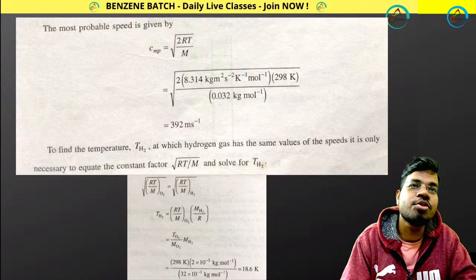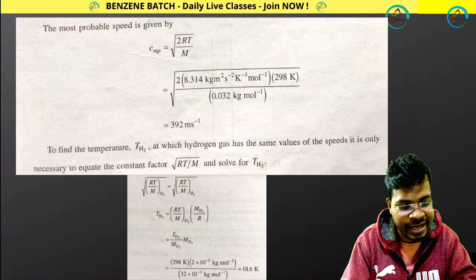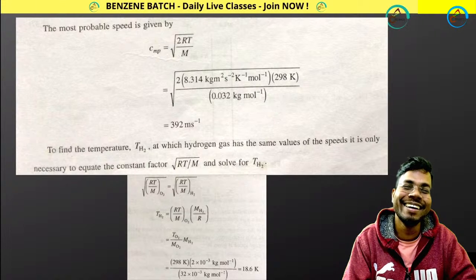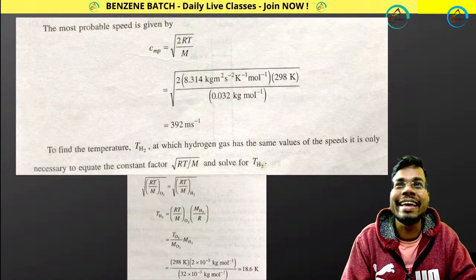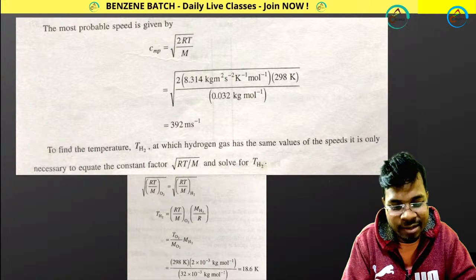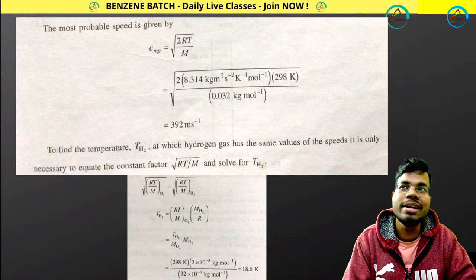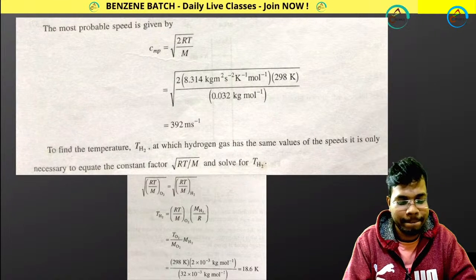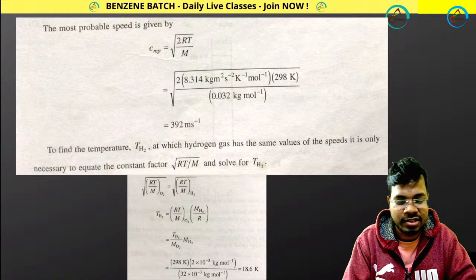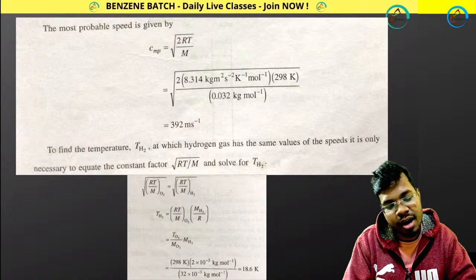So your answer is also wrong. I think Vivek, you said the answer is 12.4 Kelvin. No, the actual answer is 18.6 Kelvin. Okay, you forgot to take pi. Then what about the other values? You made a mistake in most probable and in RMS. You made the same mistake. And this is the solution for the final temperature at which these speeds will have the same values.